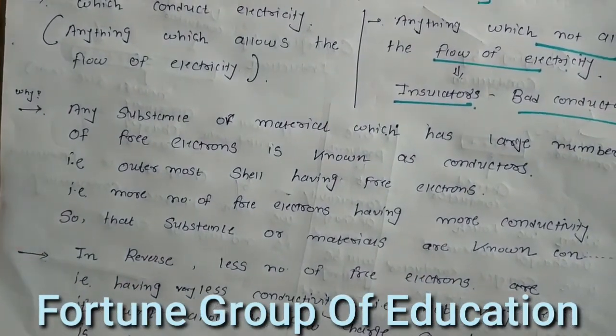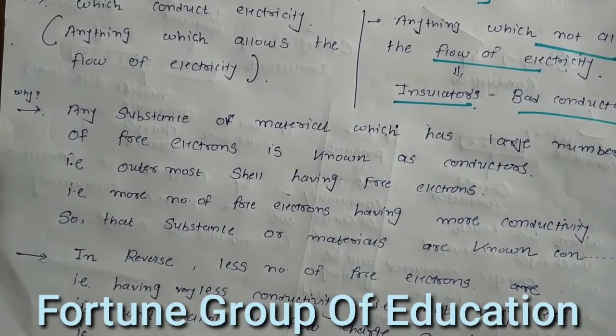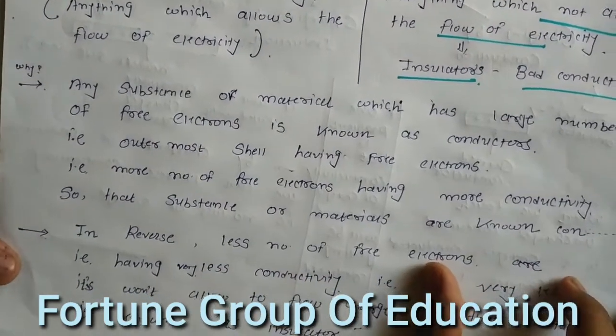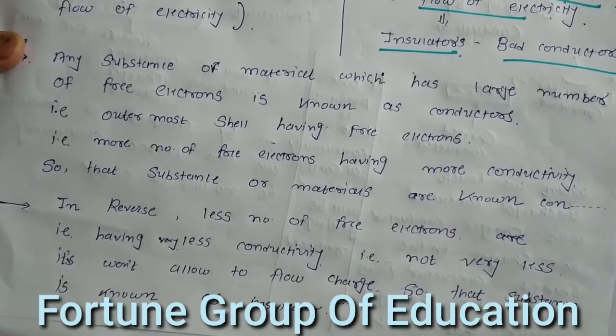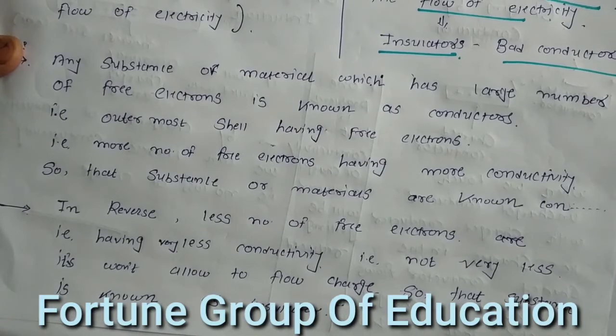Now in our mind we have a question: how are materials known as good conductors or bad conductors, or insulators? How can we say this is a good conductor?